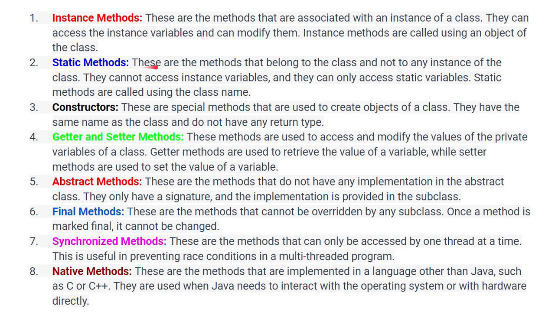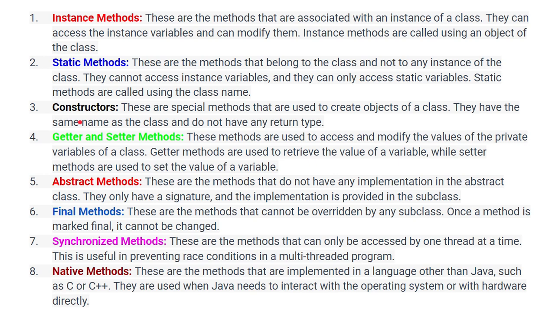What is a static method? Whatever method you create, you can make it static, and that is called a static method. What is a constructor? A constructor is basically not a method, but it looks like a method and also has a block of code.